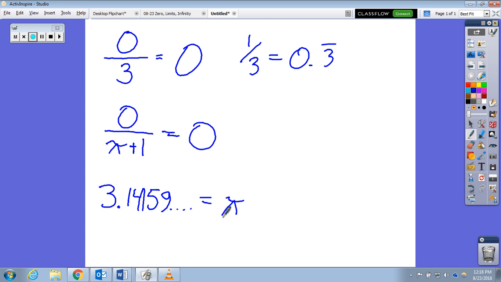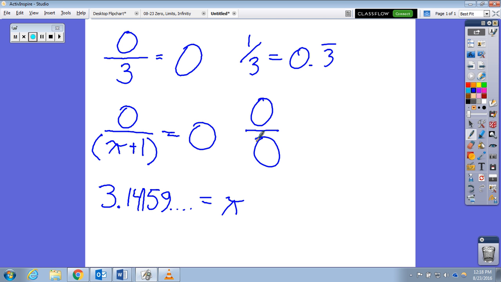Okay. So do we agree that division is the inverse of multiplication? Okay, so could you argue for someone to understand a simple expression, say 0/3, you could say, well, ask yourself, what times 3 would give me 0? Right, is that a way to understand it? Probably, right? Same thing here, what times the whole value here, pi plus 1, would give me 0? 0, okay. So, let's make sure we understand.